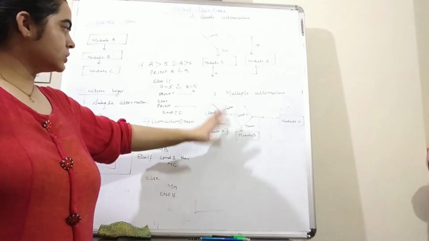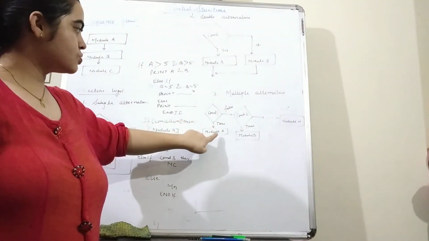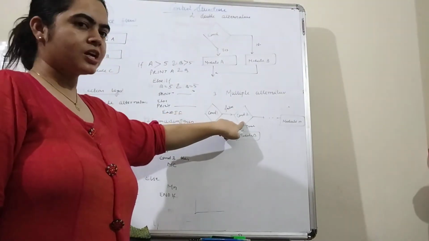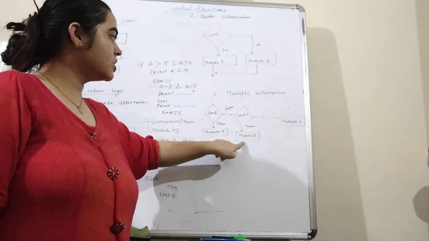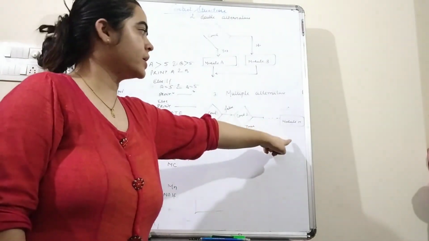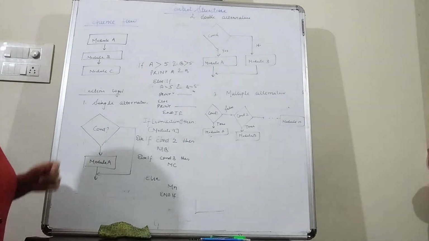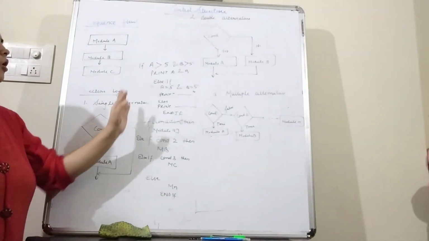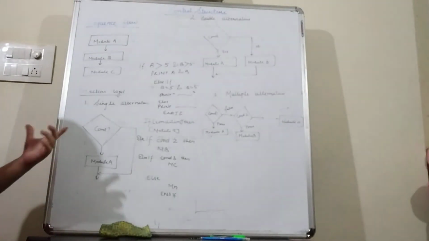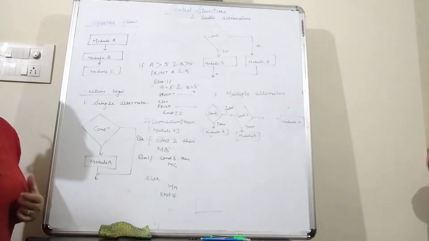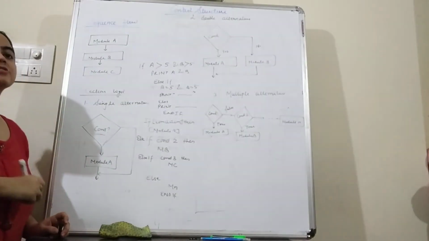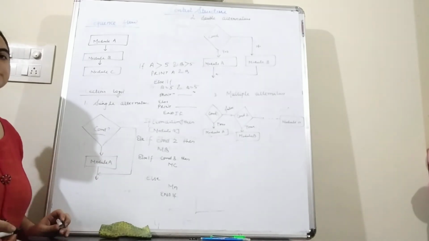Now students, you can see this in the block diagram. If condition 1 is true, then we can execute module A, but if this condition is false, then we can check for the next condition. Again, if this condition is true, then we can go to module B, and if this condition is false, then at the last we can execute module N. So this is about the single alternative, double alternative and the multiple alternative, where we have the conditions, and from those conditions we have to execute the statements according to the condition status, whether it is true or whether it is false.